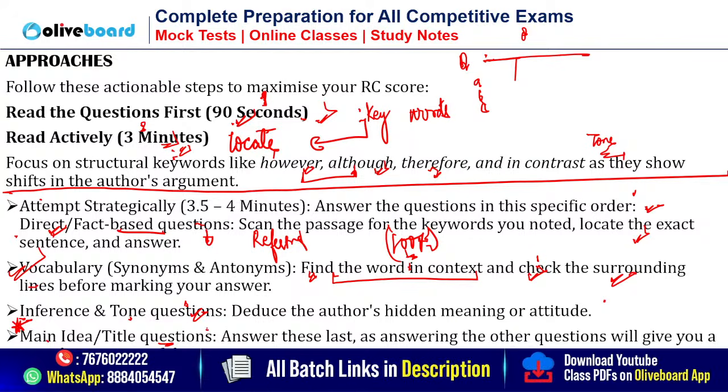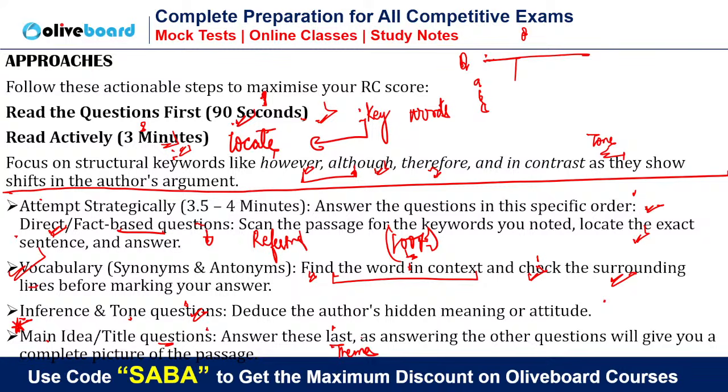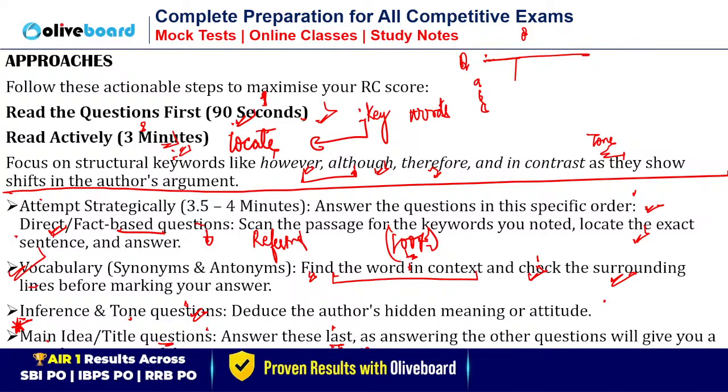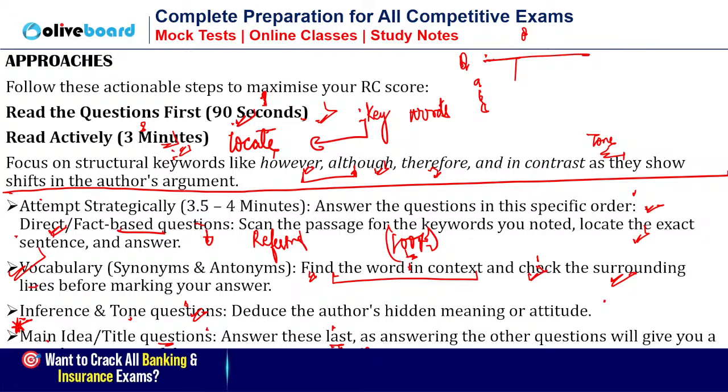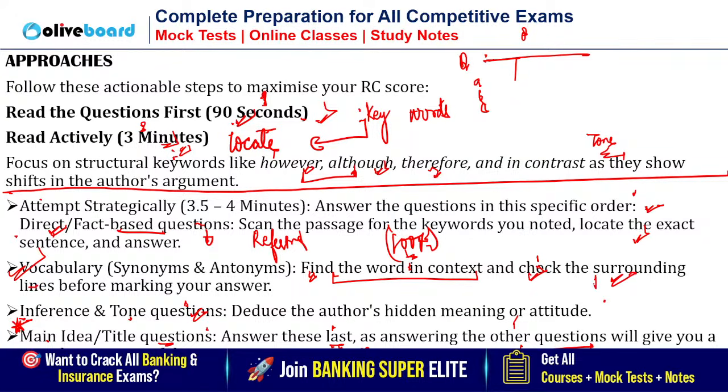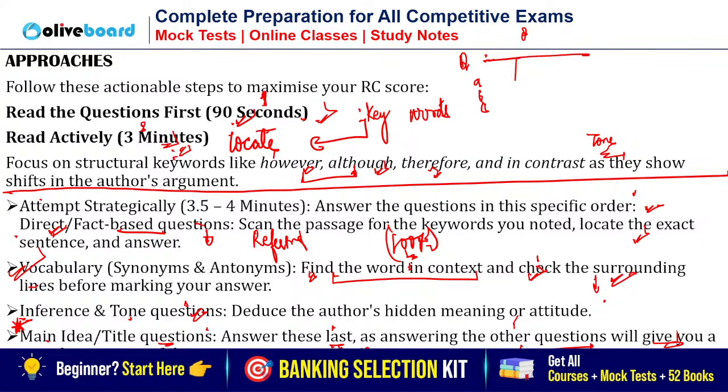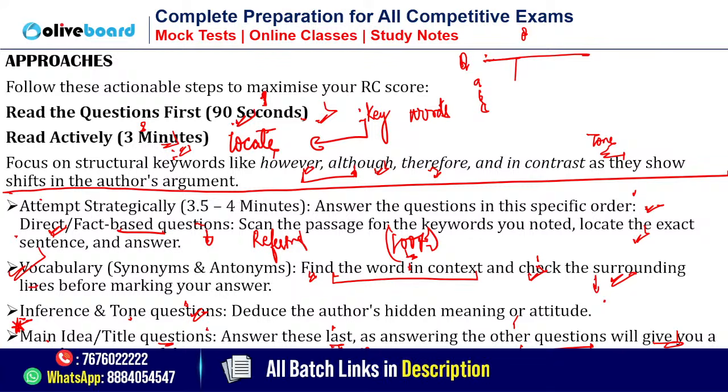If a main idea or theme based question is there, or a title based question is there, you should always answer them at the end. Why? Like the first question is a title based question. Don't solve it immediately. Leave it first, answer all the questions and then come to the title based question or theme based question. Because when you have replied to the other direct and indirect questions, it will give you a complete picture of the passage and you will be able to reply to these title based questions more appropriately.